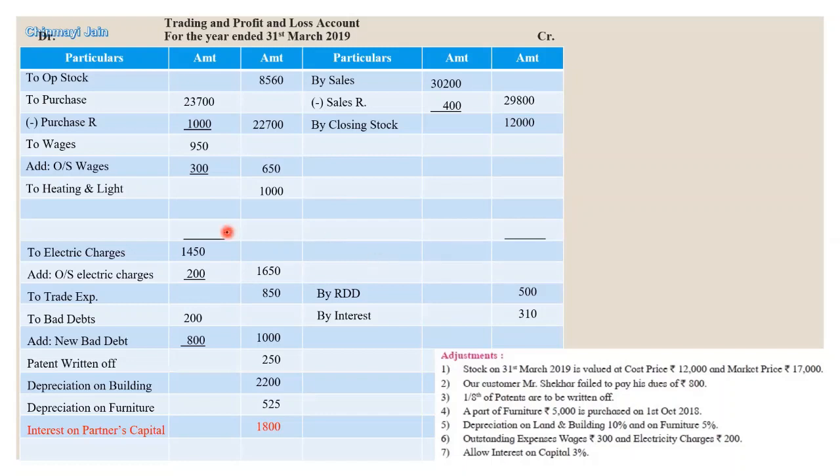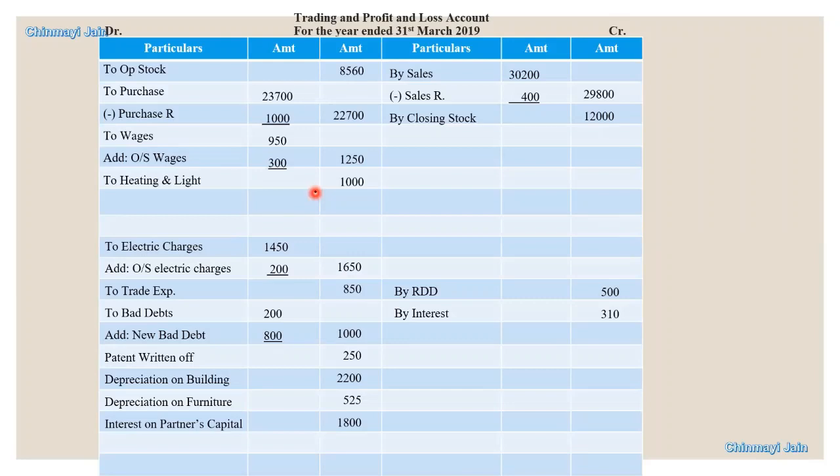What is remaining now? Of course, now we have to calculate profit. So let's calculate profit. This is our trading account. Now we have to calculate gross profit. Total of credit side is 41,800. You will make a total of debit side and calculate the profit by yourself. So GP we have 8,290. Let's transfer this GP to P&L account, 8,290.